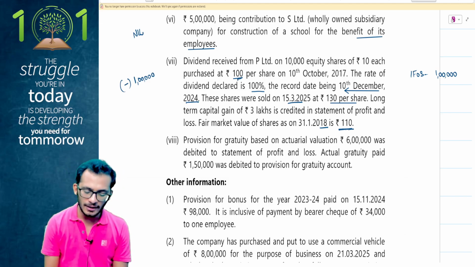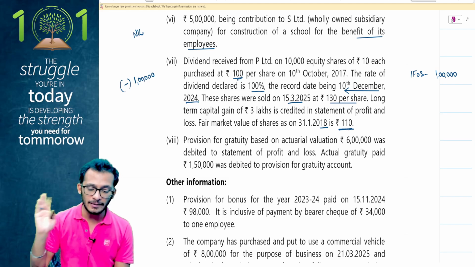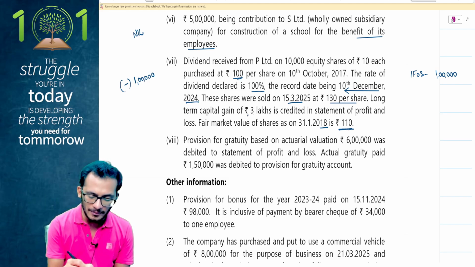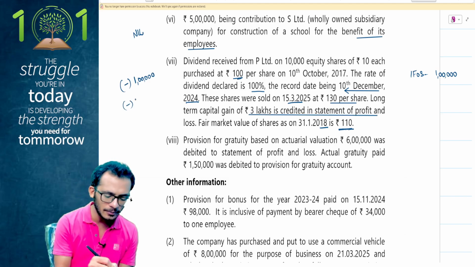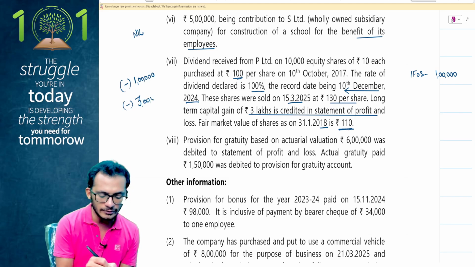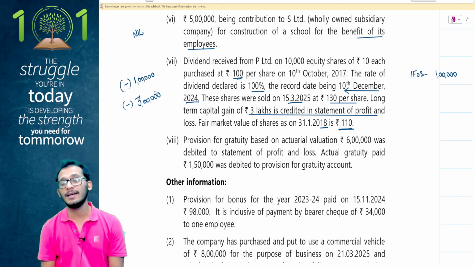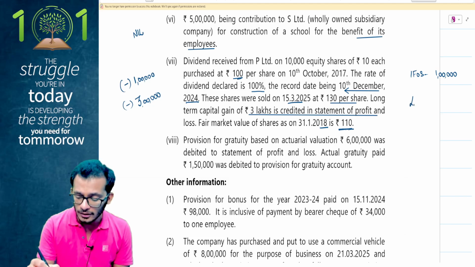Next, provision for gratuity based on actual valuation. Oh, by the way, before I go forward, let me also clarify this. The long-term capital gains of 3 lakh rupees credited in the statement of profit and loss account has been given. So therefore, I have to remove it from my PGBP statement as well. Yes, let's remove the 3 lakh rupees from PGBP. And then when you do long-term capital gains, you can decide whether you want to do 112 or 112A. Either way works.